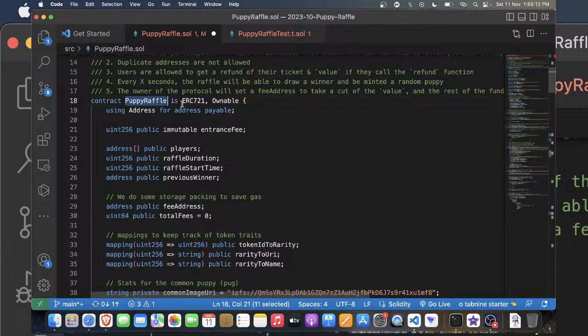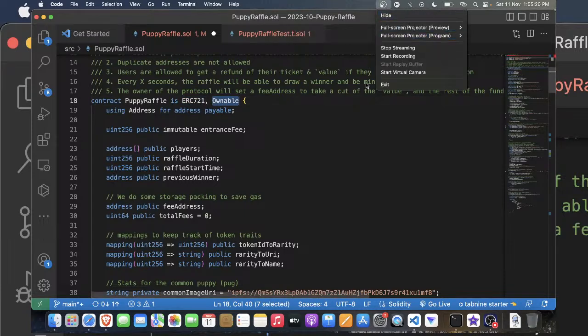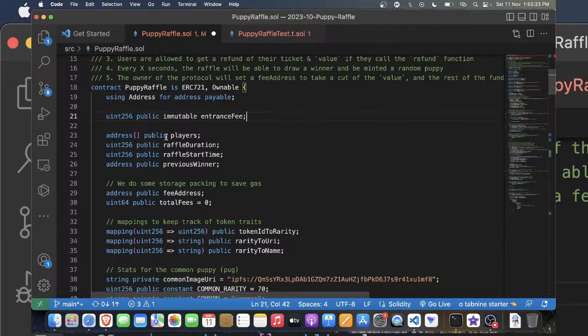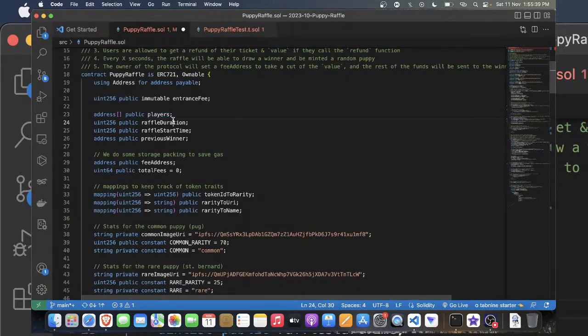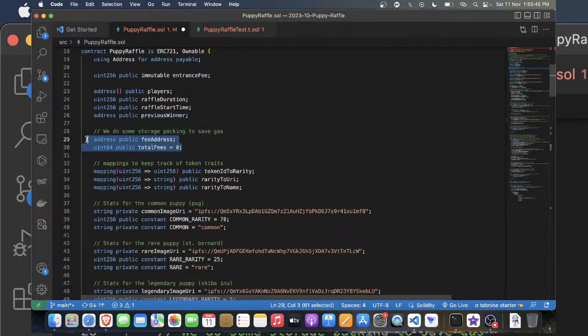The contract PuppyRaffle inherits from ERC721 as well as Ownable. The stream is on. We're using the Address library for the address type. We have an entrance fee which is a public variable. We have players, raffle duration, raffle start time, previous winner, and they're using storage packing for gas optimization.